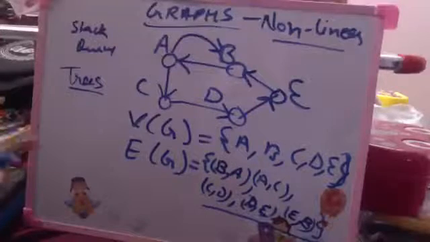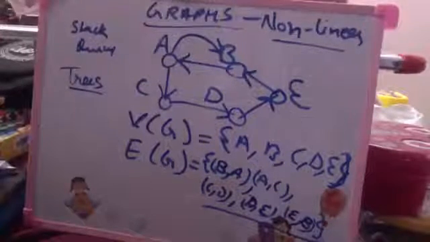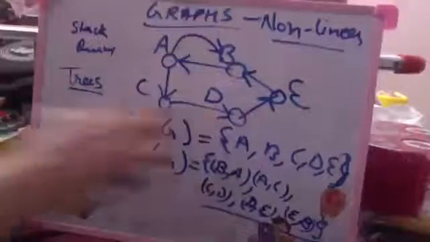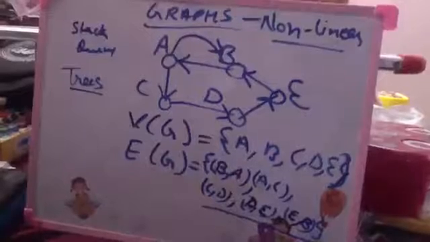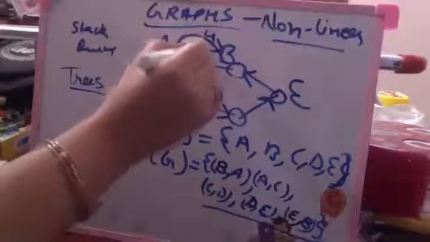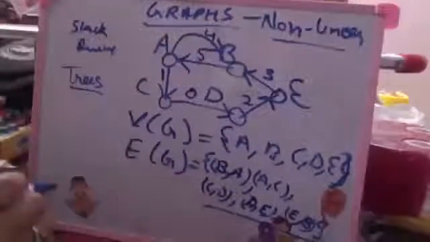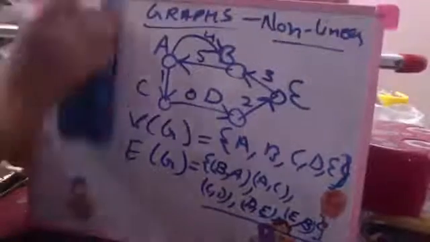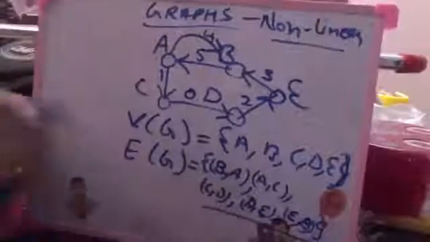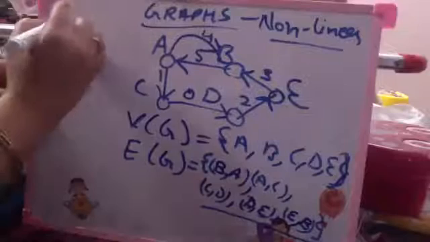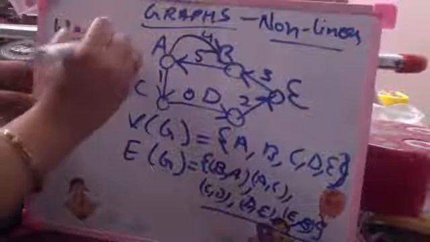So there are two types of graph, directed and undirected. Now clearly there are no weights on the edges yet. But supposedly I add some weight to the edges. Then this becomes a weighted graph. Again, a weighted graph may be directed or undirected.